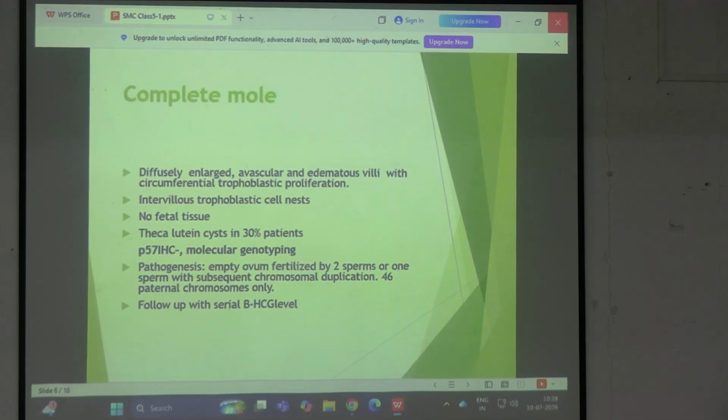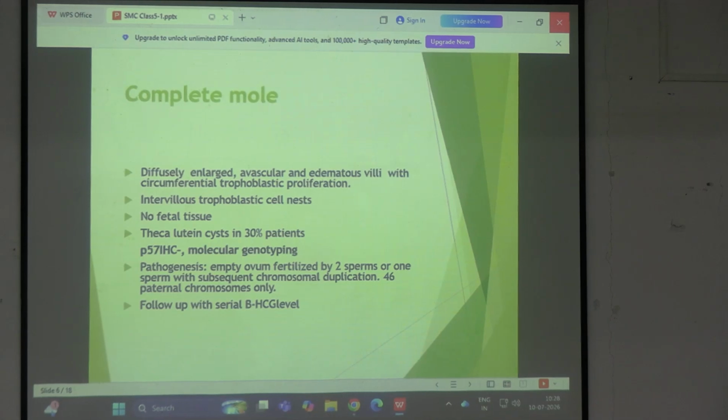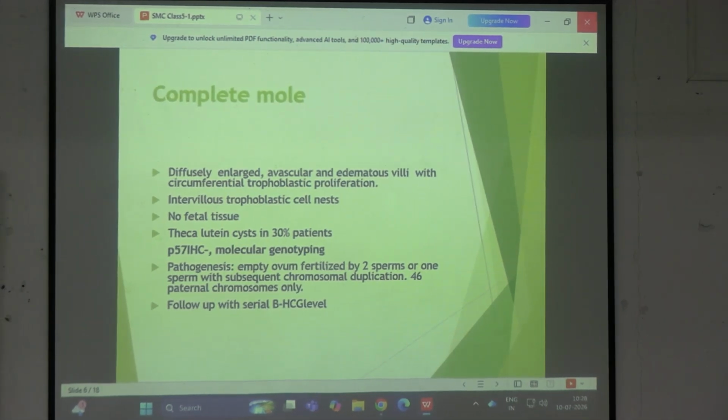HPL, human placental কি? Lactogen. Similarly, Beta-hCG. So we are following up Beta-hCG to check for the remove, মানে আমরা ট্রিটমেন্ট কমপ্লিট হলো কি হলো না, রিমুভ করলাম কি করলাম না, we will be checking it by serial estimation of Beta-hCG. I am coming to it.